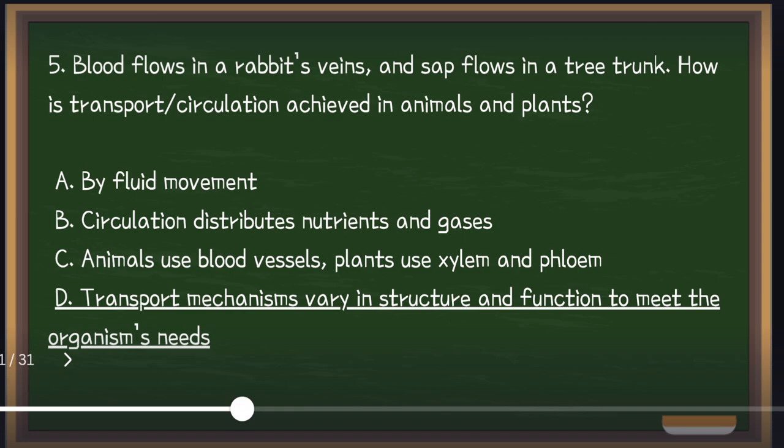So what phloem transfers is food, but in xylem, water and minerals. So although the systems are different, they both perform the same function of distributing materials throughout the organisms. Again, the answer is transport mechanisms vary in structure and function to meet the organism's need.